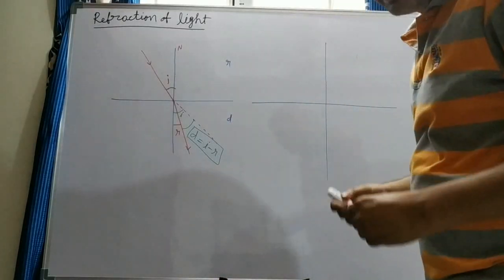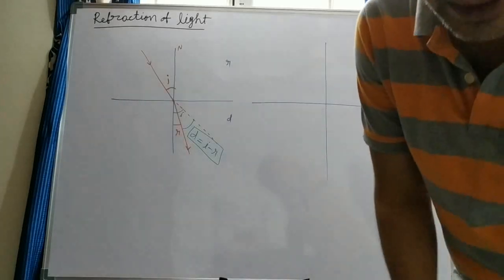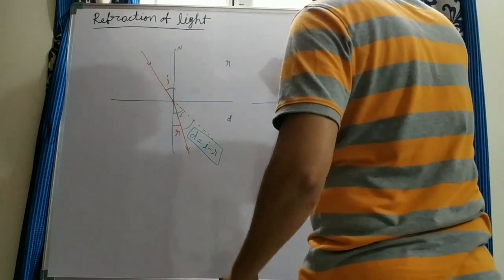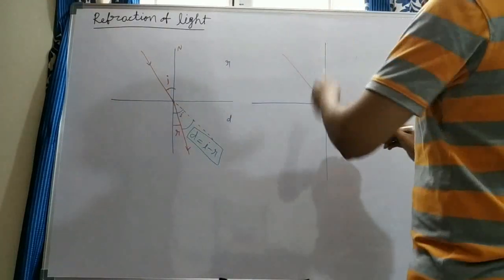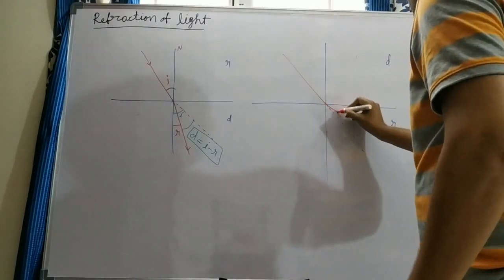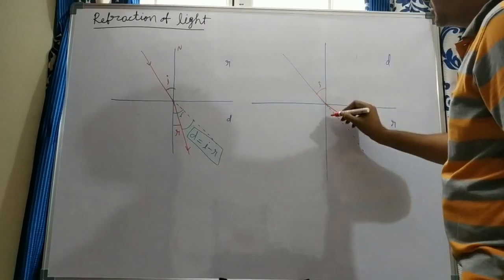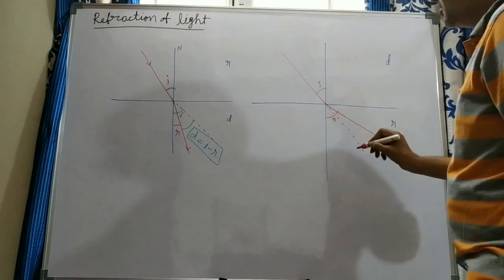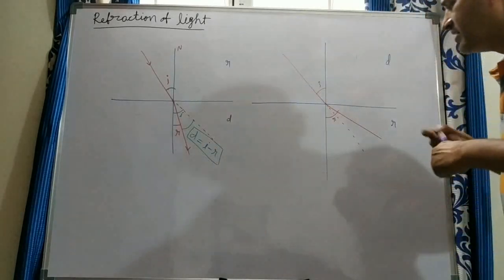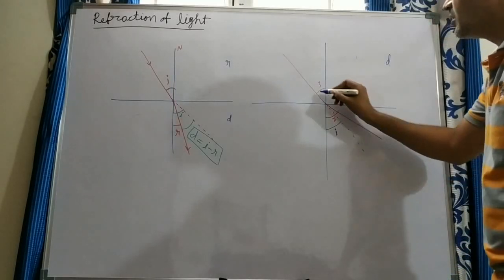Same thing if you take a light ray entering from denser to rarer. This is the denser and this is the rarer medium. What happened? The light ray enters from denser to rarer, and here it bends away from the normal. This is the actual path it would follow, but instead it goes like this. This is the angle of incidence, and this is the angle of refraction. The actual direction if there is no medium change makes an angle I, the opposite angle. These two are opposite angles.